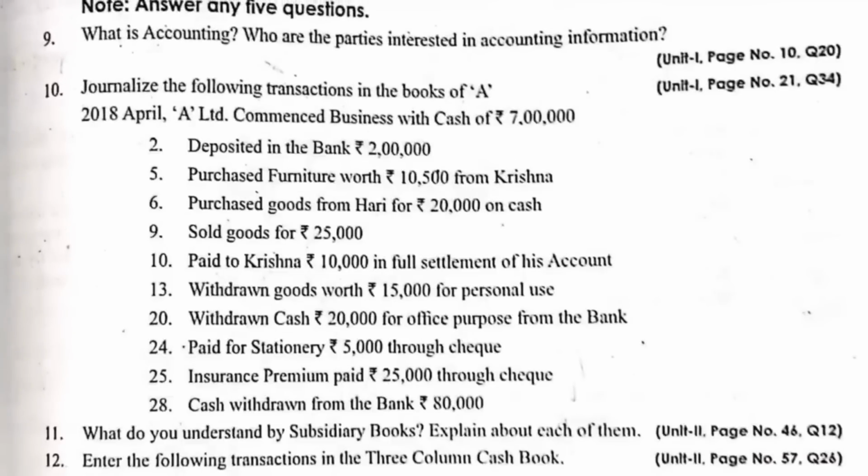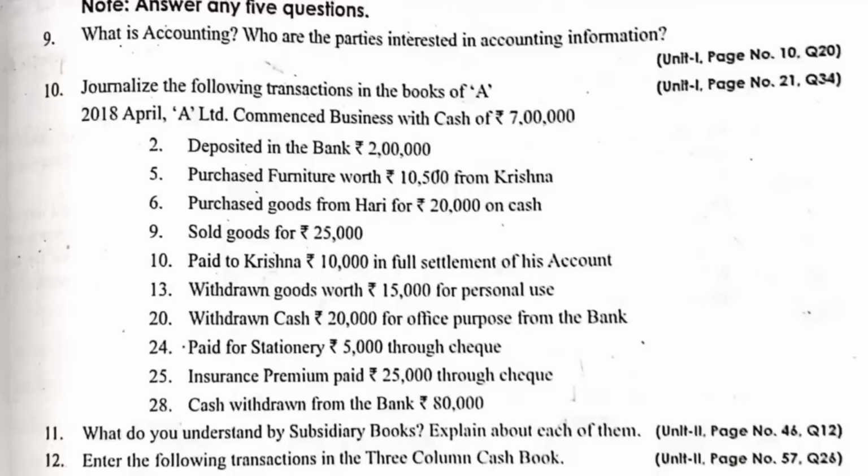Journalize the following transactions in the books of A. Commenced business with cash, deposited into bank. We are depositing cash into bank, so is cash coming in or going out? Cash is going out. For what purpose is it going out? Who is receiving? Bank is receiving. Bank account debtor to cash account, right?